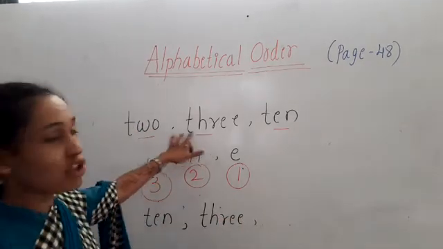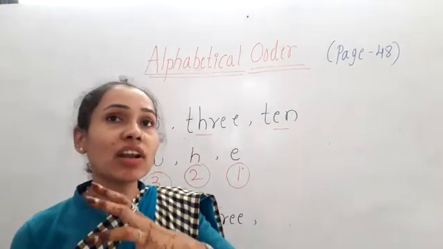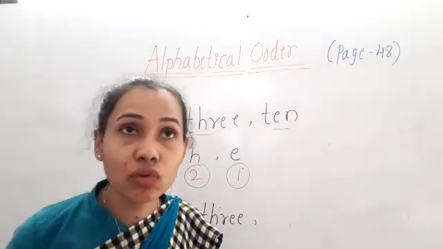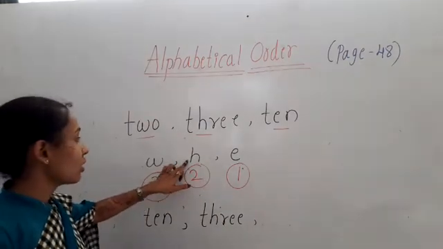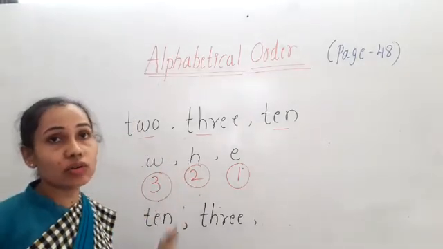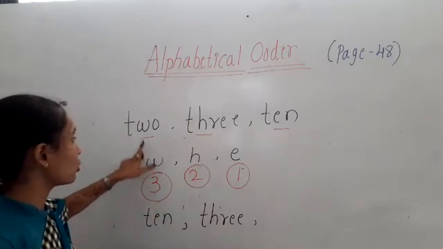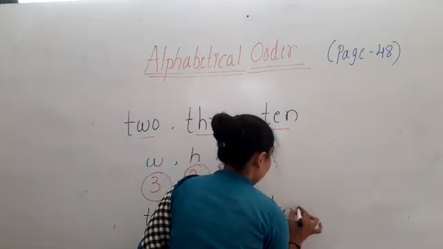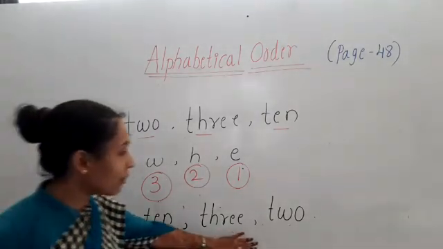So after H, which letter comes in alphabet, children? W. It is not necessary that they come exactly one after one. They are not consecutive to each other. Here W will not exactly come after H. So after H, which letter comes? W. Where is W, children? In two. So here we have to write two. So now we have arranged these words in alphabetical order.